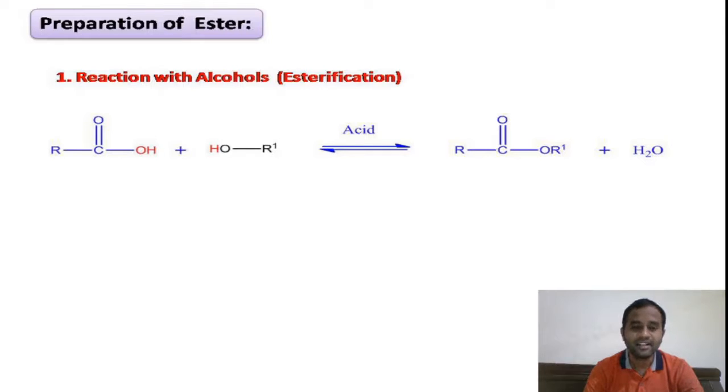By the interaction of the carboxylic acid with alcohol in presence of acid medium, it will undergo esterification to give an ester as the product. This is a reversible reaction, and we have also seen the mechanism of this reaction in our previous video presentation. This is a reversible reaction. That means we can also get back our carboxylic acid and alcohol from the ester when we hydrolyze it in presence of acid medium.